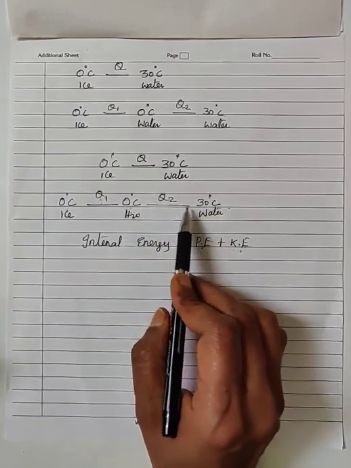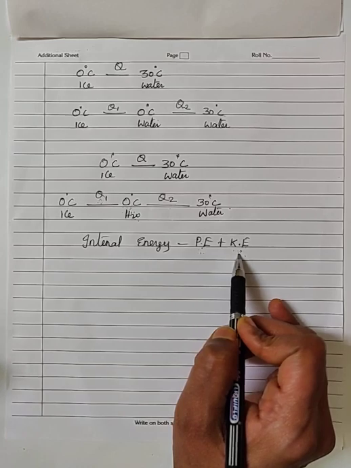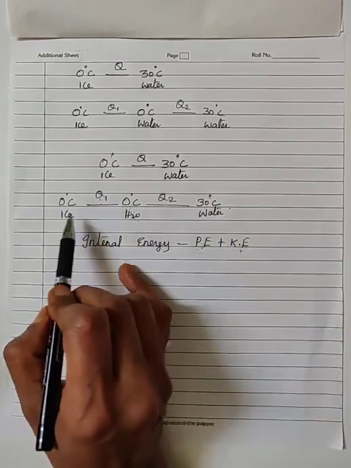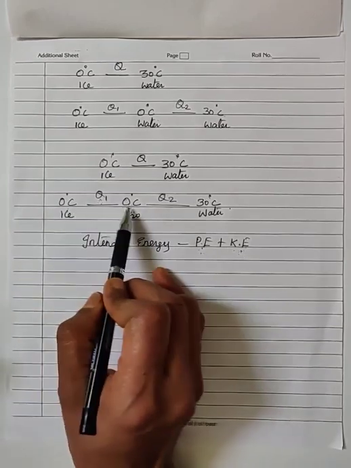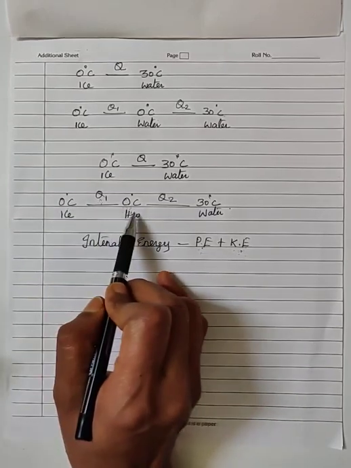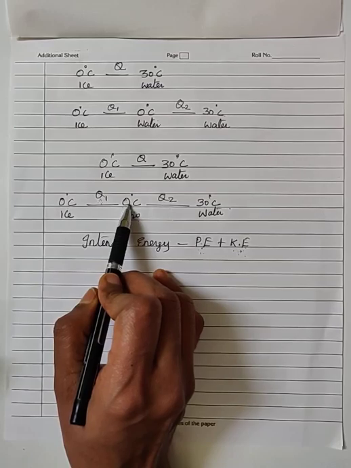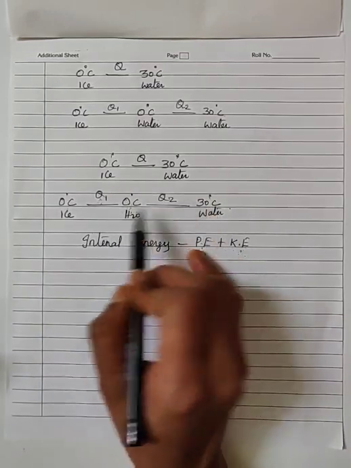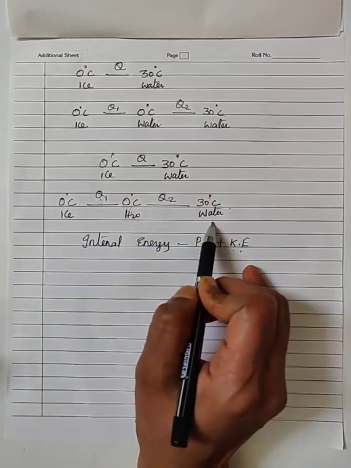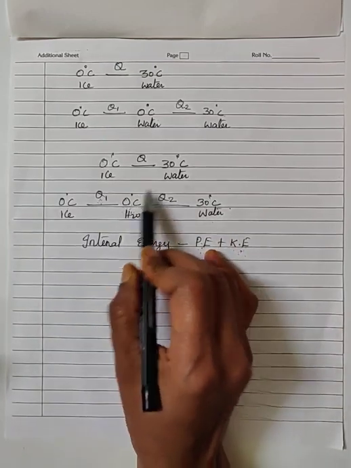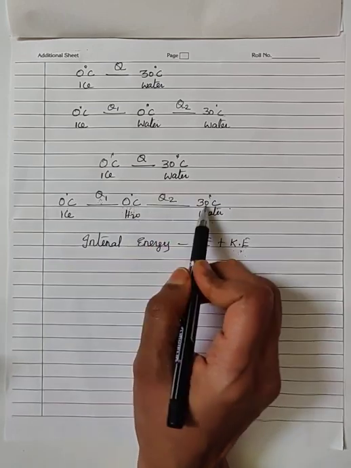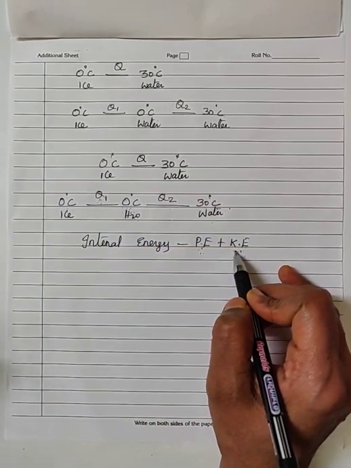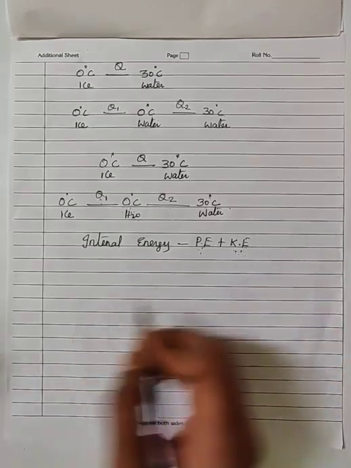The second one, the Q2 amount of heat energy is absorbed by the substance to increase its temperature. That means it is utilized for increasing its kinetic energy. That time the potential energy will remain constant. So during the first process, potential energy increases, kinetic energy remains constant because the temperature remains constant. During the second one, the potential energy remains constant because the substance is in the same state, but there is an increase in temperature. That means there is an increase in kinetic energy. Is it clear? Okay.